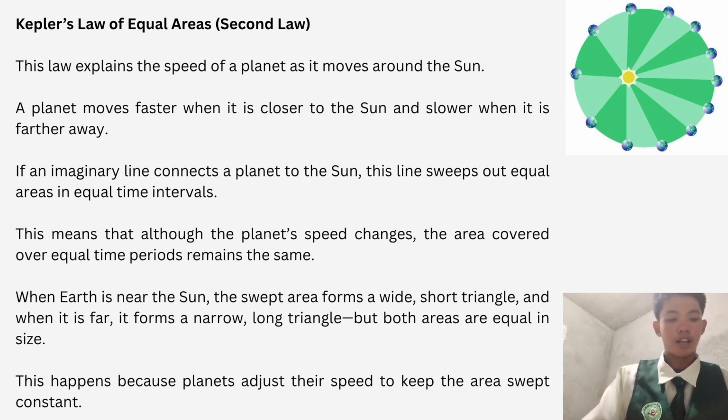When Earth is near the Sun, the swept area forms a wide, short triangle, and when it is far, it forms a narrow, long triangle, but both areas are equal in size. This happens because planets adjust their speed to keep the area swept constant.